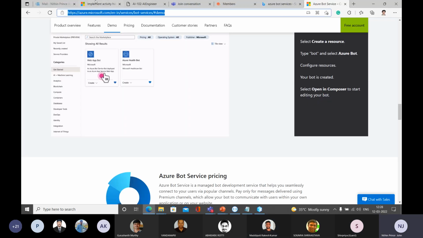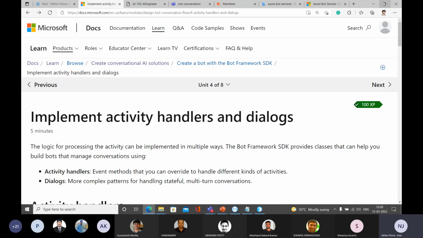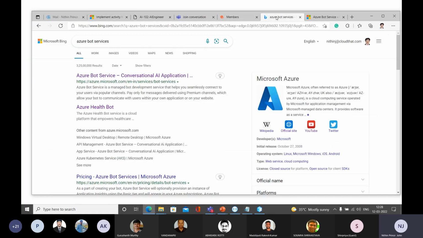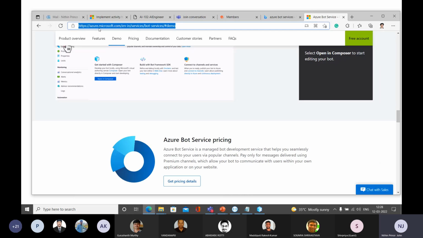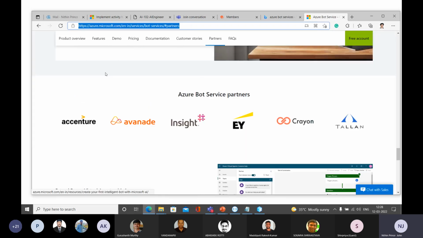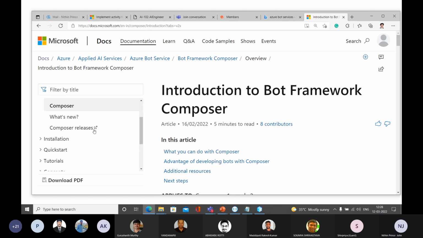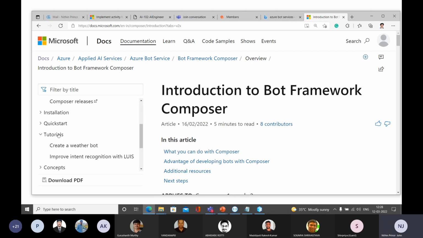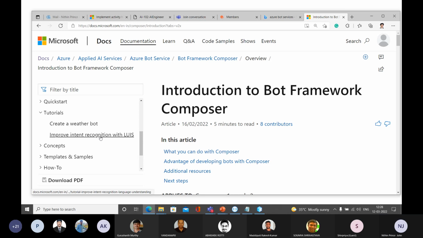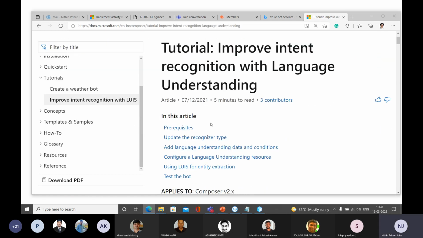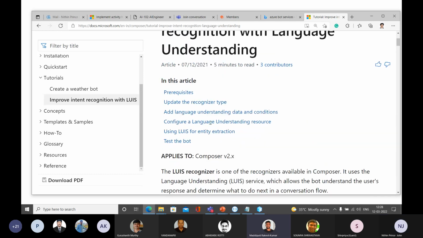So in order to learn more about this, let me show you the links for that. Azure Bot Service. Let me take that again. Go to the Microsoft documentation, quick start tutorials. Can you see this? Improve intent recognition with LUIS. Are you able to see this? Yes.